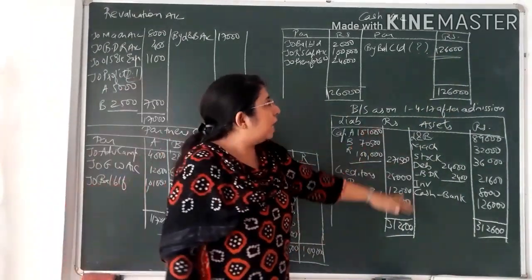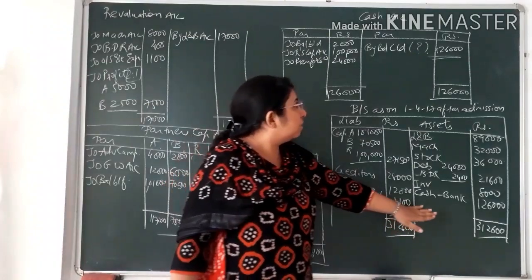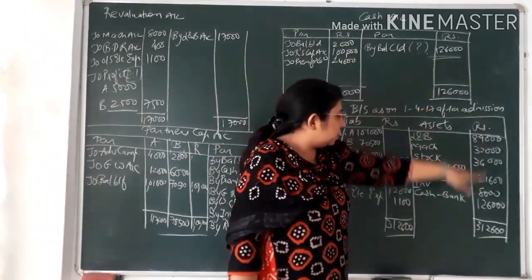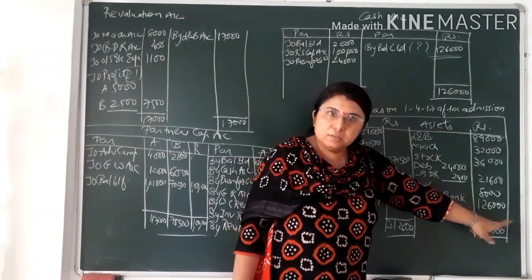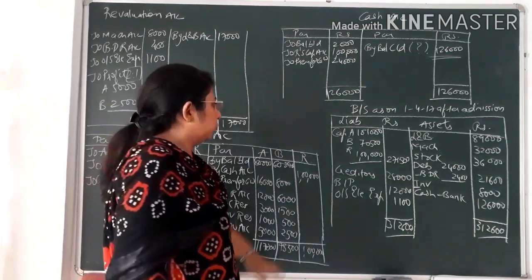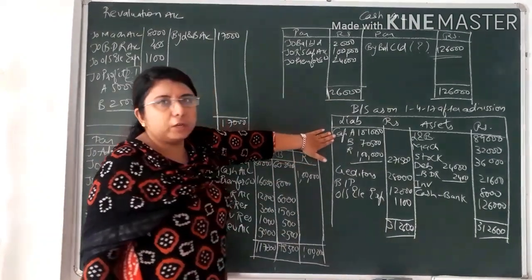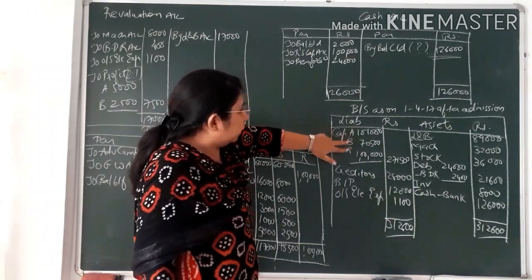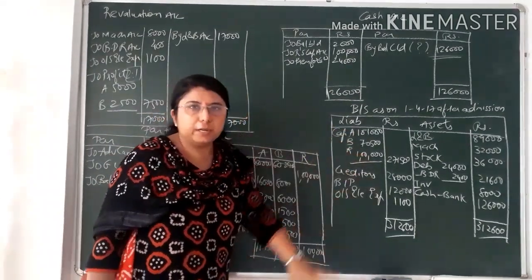So now in the new balance sheet, you will not write the closing balance of cash as rupees 2,000, but you will write the closing balance of cash as rupees 1,26,000. Now let us understand the balance sheet after admission. First of all, the first entry, as you know, is always on the liability side, that would be of the capital. But now of not two partners but of three partners' capital you will be writing over here.